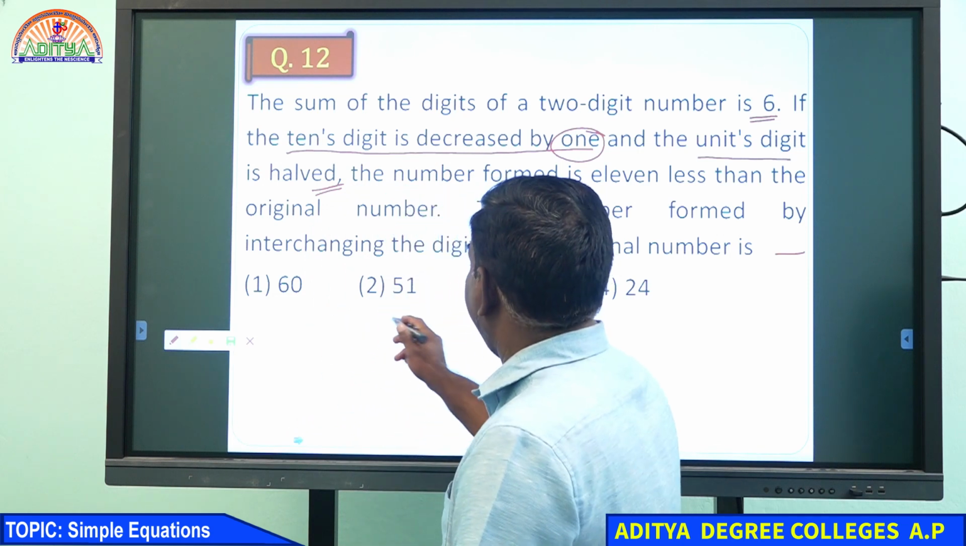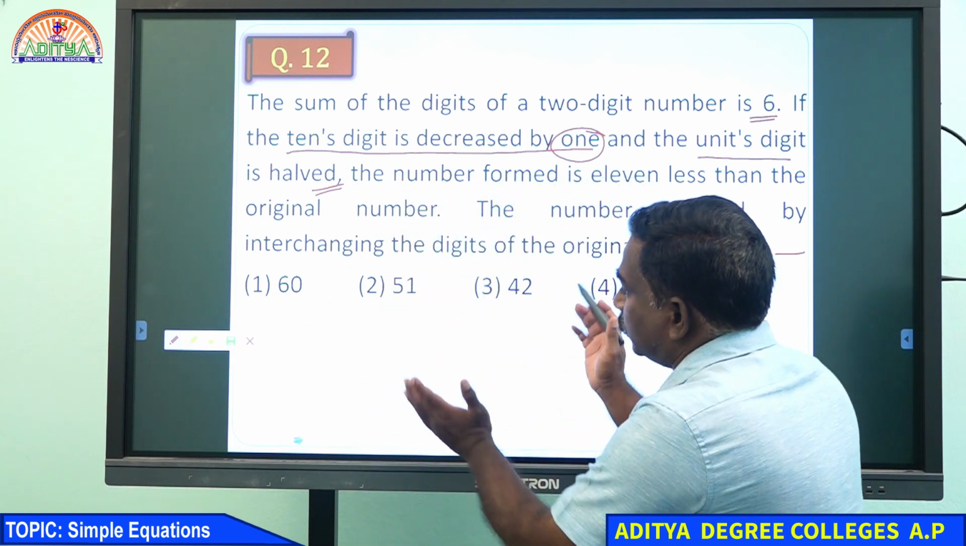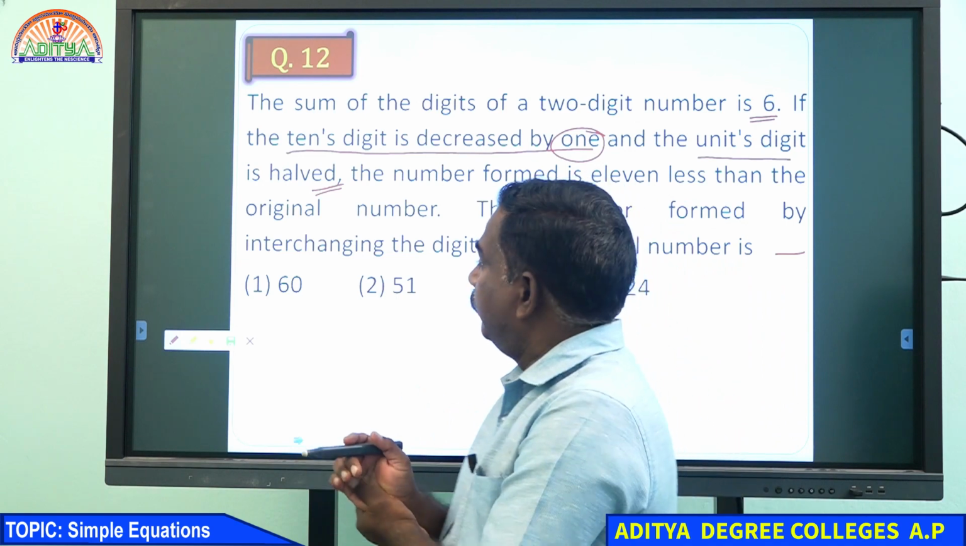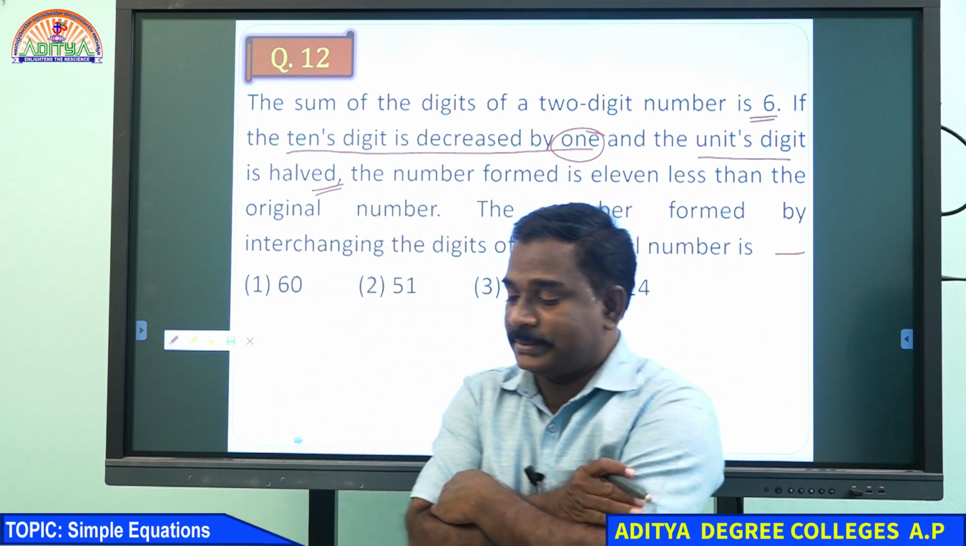Given 60, 51, 42, 24. This type of question is given, you can use options. We can do this question by options.